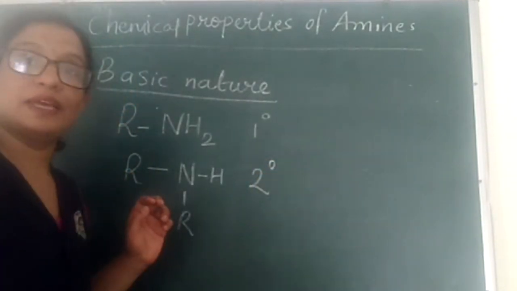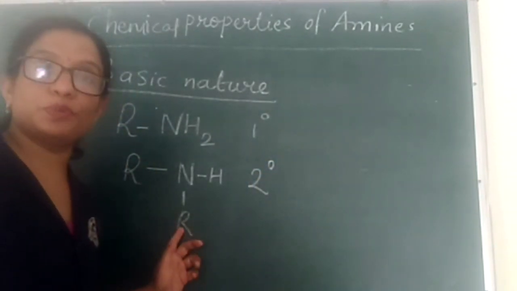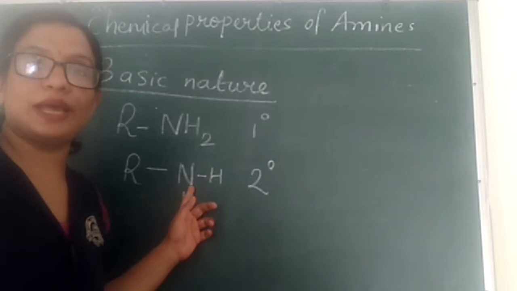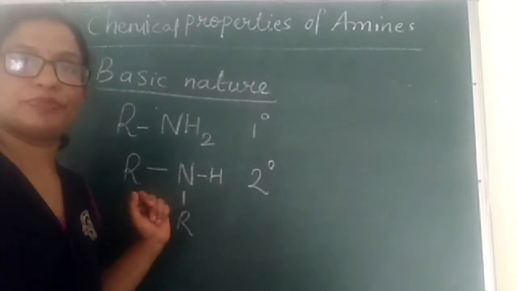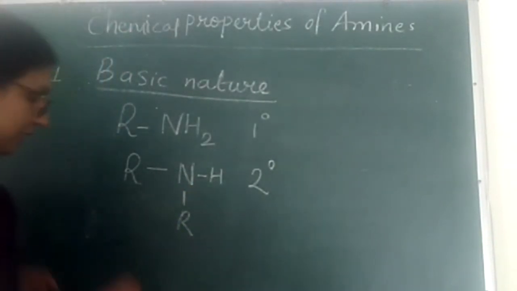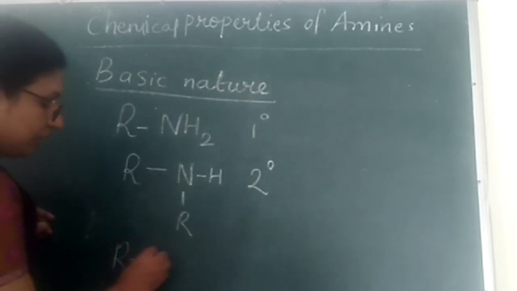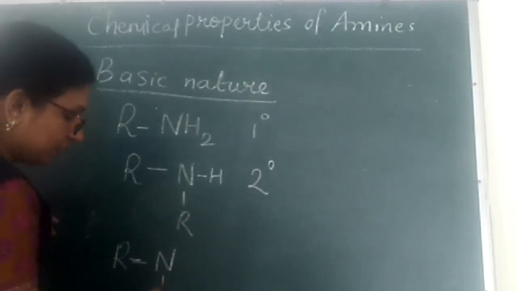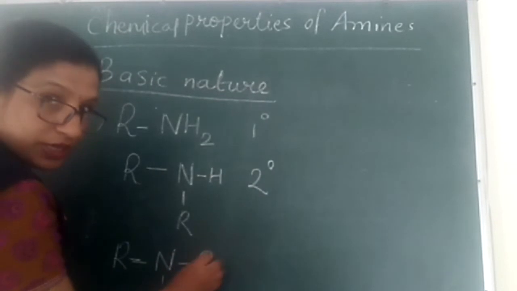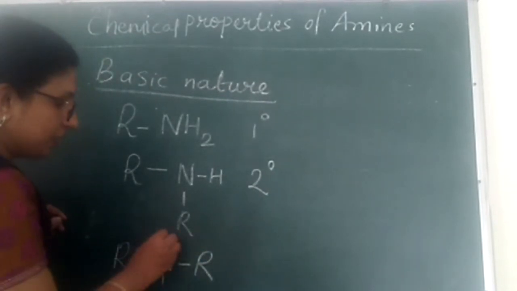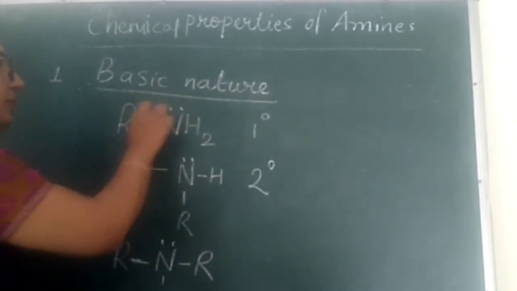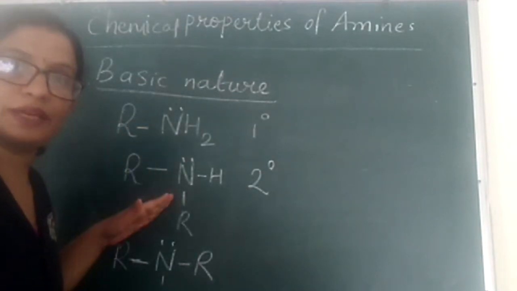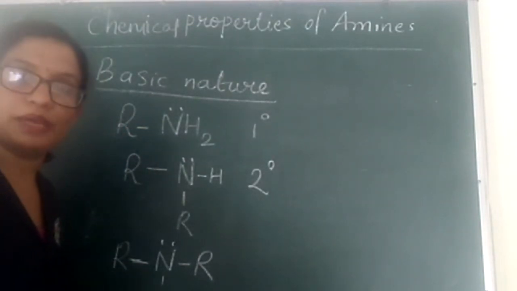Here you can see there are two alkyl groups attached to the nitrogen atom of the amine. And in tertiary amine, it's R3N, where three alkyl groups are attached with the nitrogen atom. This is primary amine, secondary amine and tertiary amine.